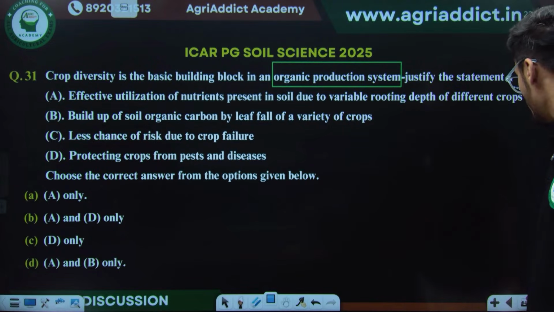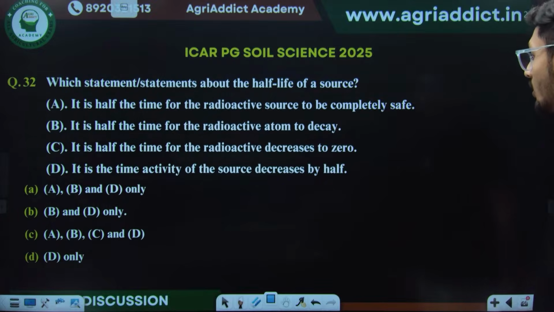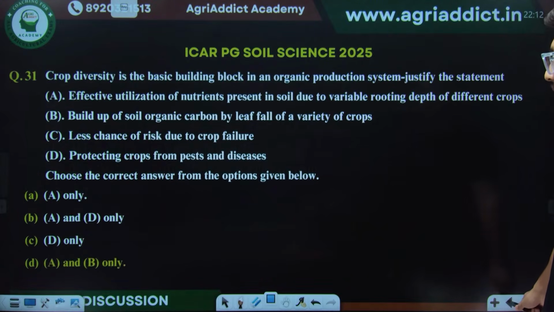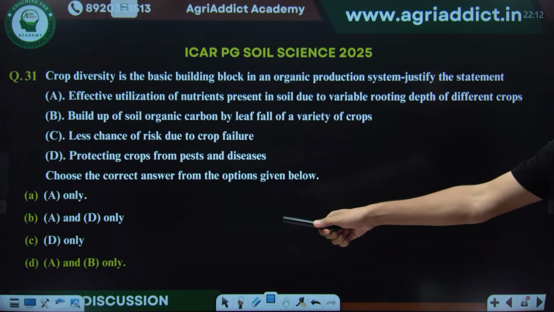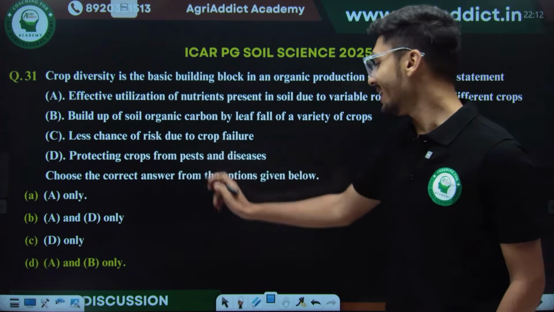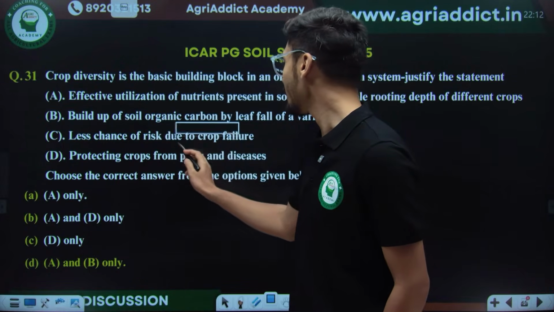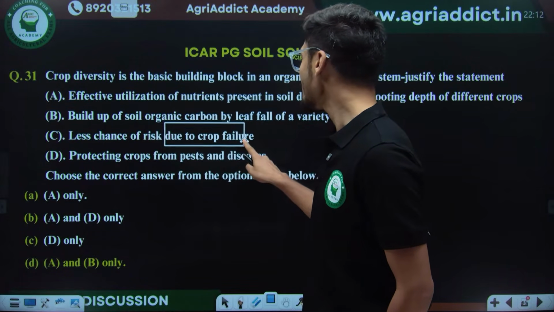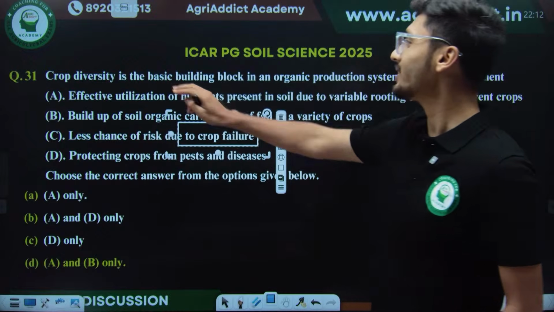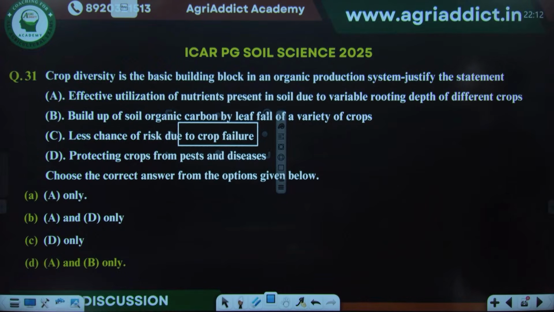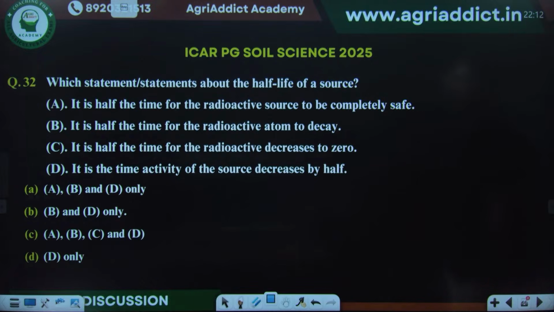The correct answer for this question is option D, A and B only. Why? Because less chance of crop failure is not the main objective. It cannot justify it. How is risk of crop failure justifying that crop diversification is a building block of organic farming? So the correct answer for this is option A and B only. Now we have the next question.